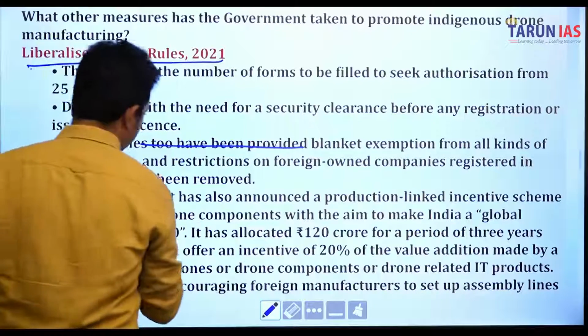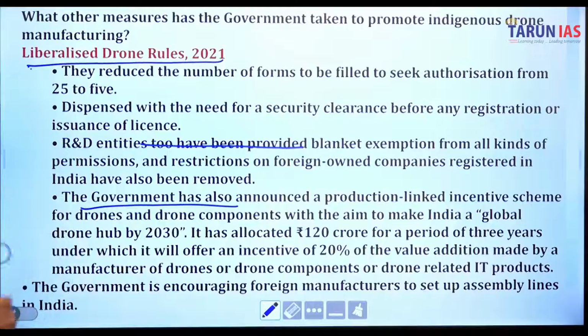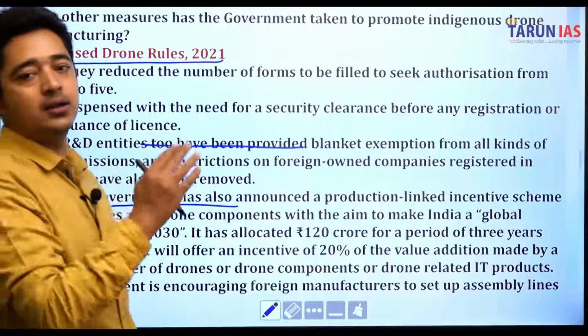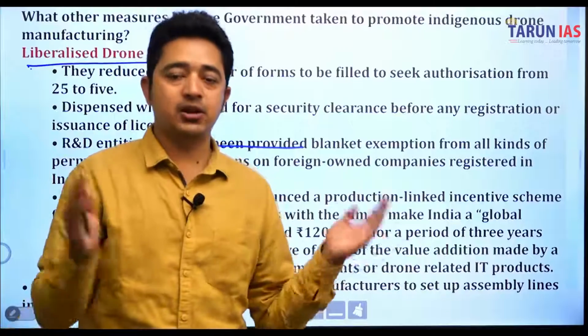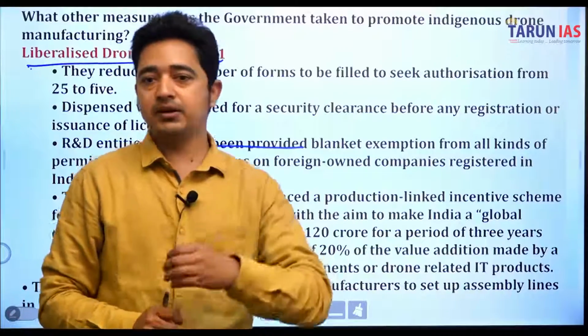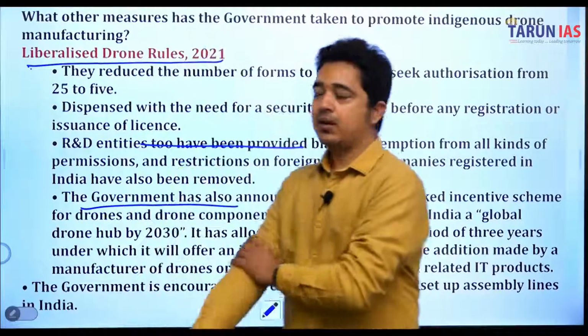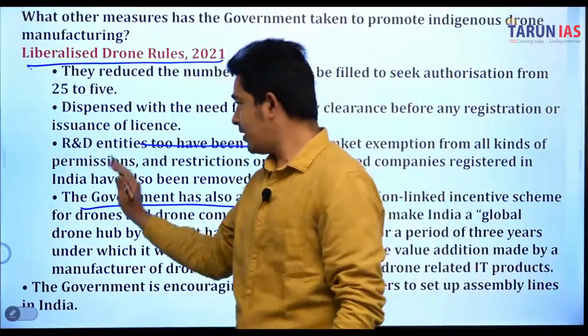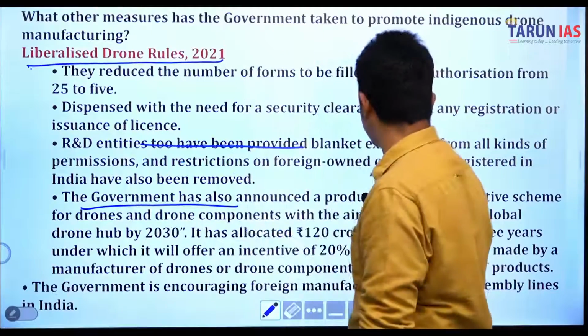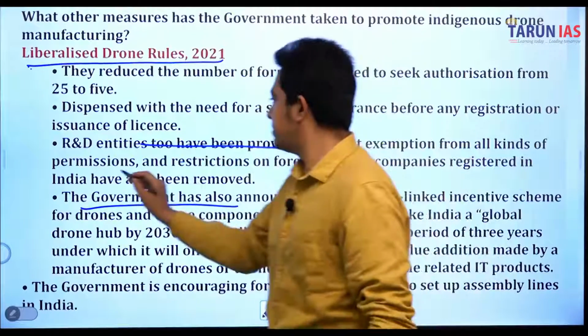The government has also announced a production linked incentive scheme for drones. It means the government is trying to promote it. PLI means production linked incentive, which means the government is trying to promote such industries. R&D entities have been provided blanket exemption from all kinds of permissions.